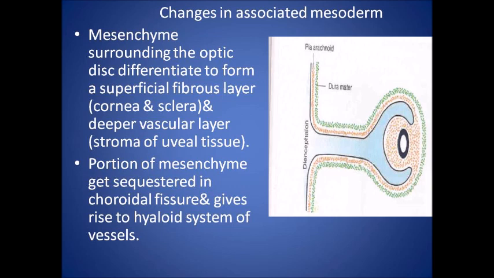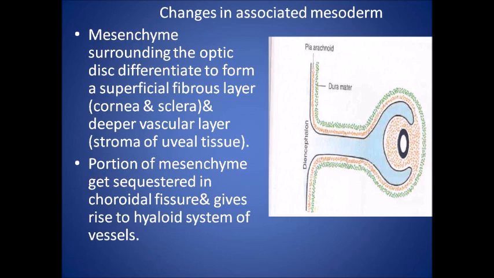The choroidal fissure will eventually fuse, completing the eye wall inferiorly and enclosing the vessels in a canal in the optic stalk. When the lens matures later on in fetal life, the distal end of the hyaloid artery will disintegrate and its proximal end will persist as the central retinal artery.